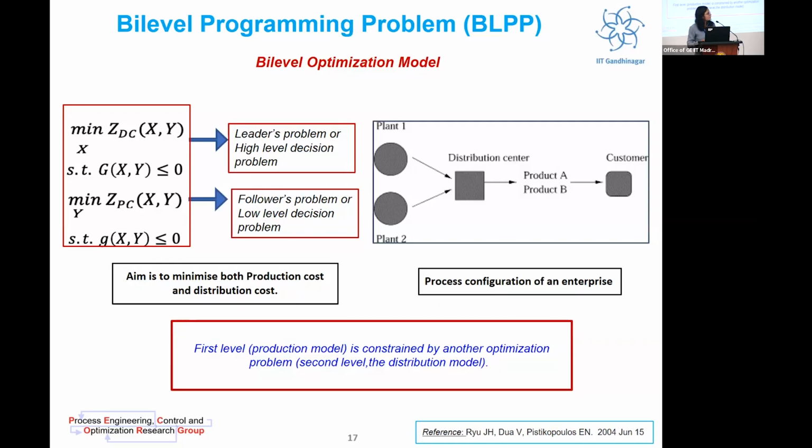The mathematical formulation of the supply chain problem was formulated as shown on the left-hand side of the image. The upper objective function aim was to minimize the distribution cost, and the lower level objective function aim was to minimize the production cost. And as you can see, the production cost is somehow constrained by the distribution cost.